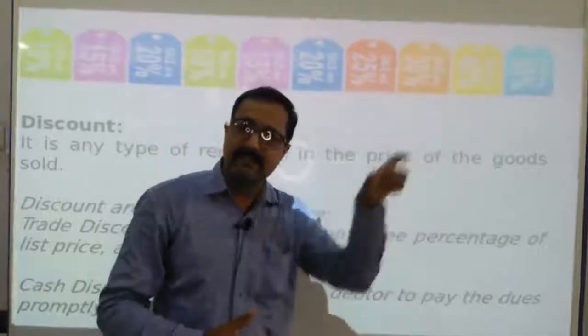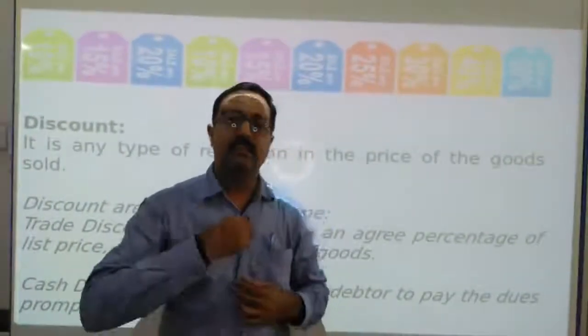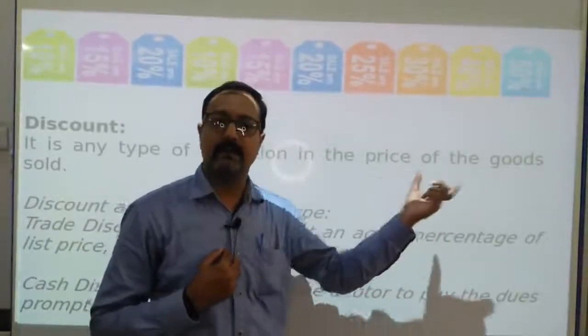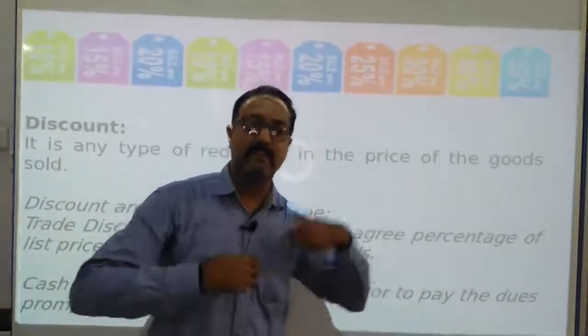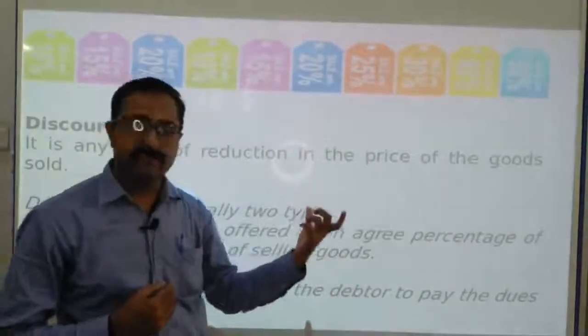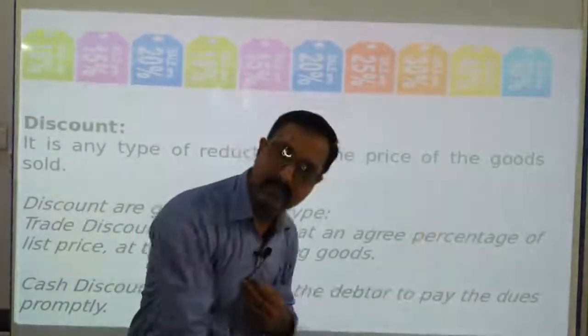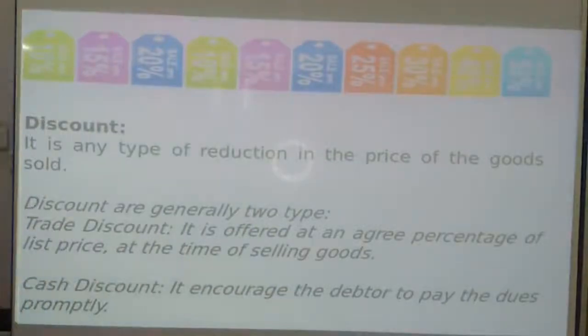The difference between the amount asked by the seller, that is called dues amount, that is due, we have to pay, and the amount we have actually paid, that is called discount. So we can see discount is any type of reduction in the price of the goods sold.